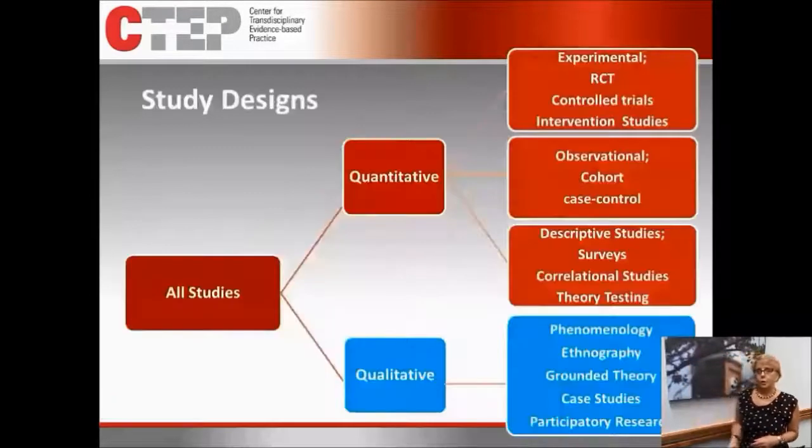Okay? So within the scientific literature, we have lots of different kinds of studies that when you search and find articles, you're going to find you have either quantitative articles that you're reading or qualitative articles that you're reading.